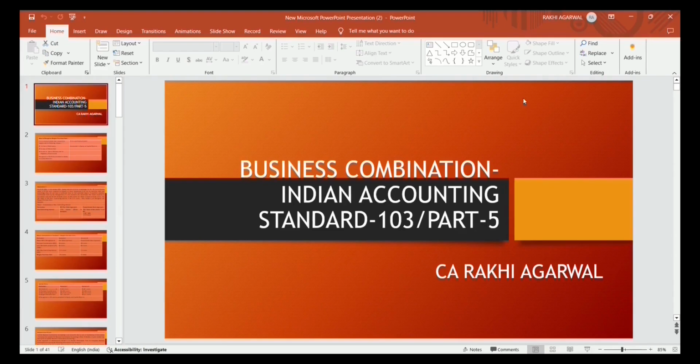What are the entries? Income tax, which they will recognize as per Ind AS 12. Lease assets, for which they will follow Ind AS 116. Employee benefits, for which they will follow Ind AS 19. And then there is the measurement exception: the item is present in the balance sheet of the acquiring company and is also recognized in the books of the acquirer, but not at fair value.